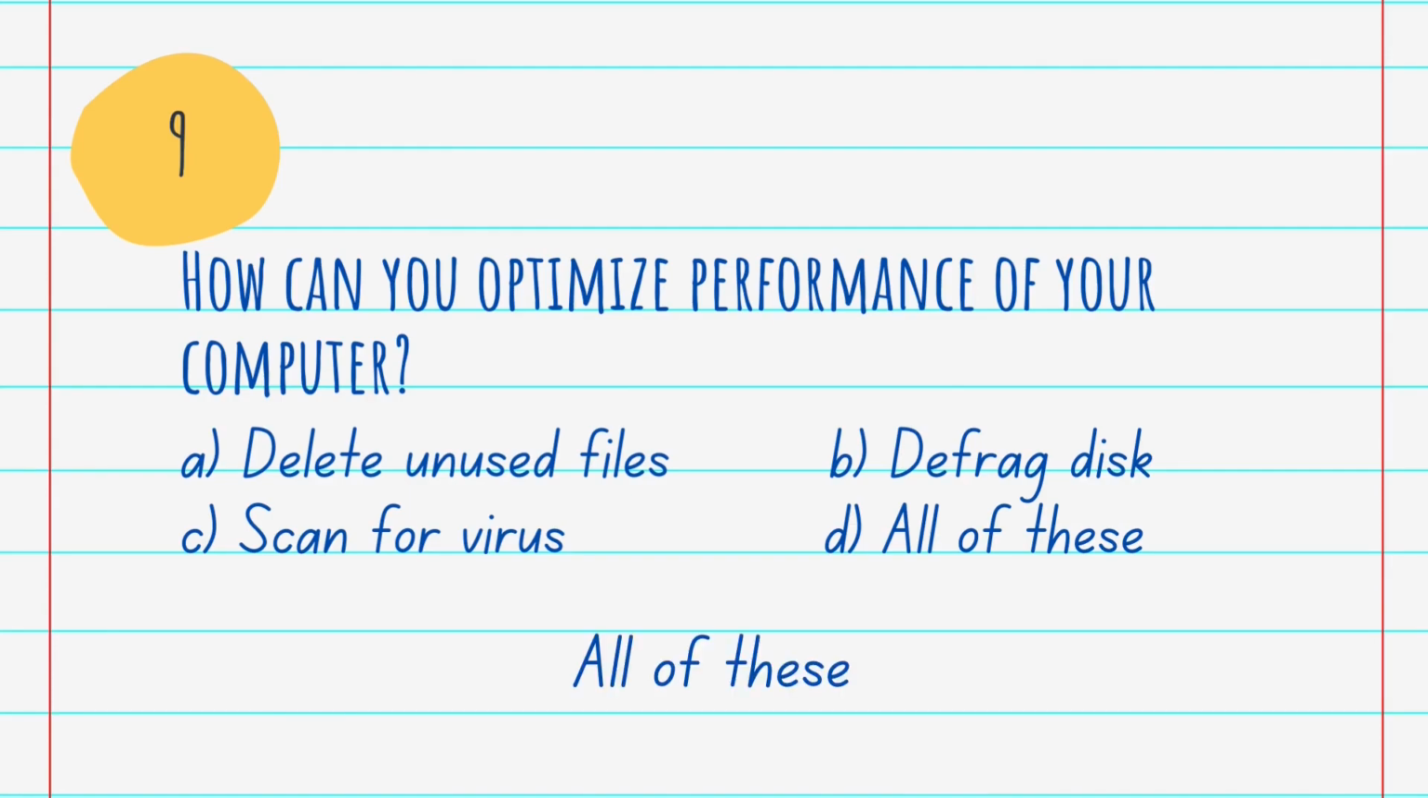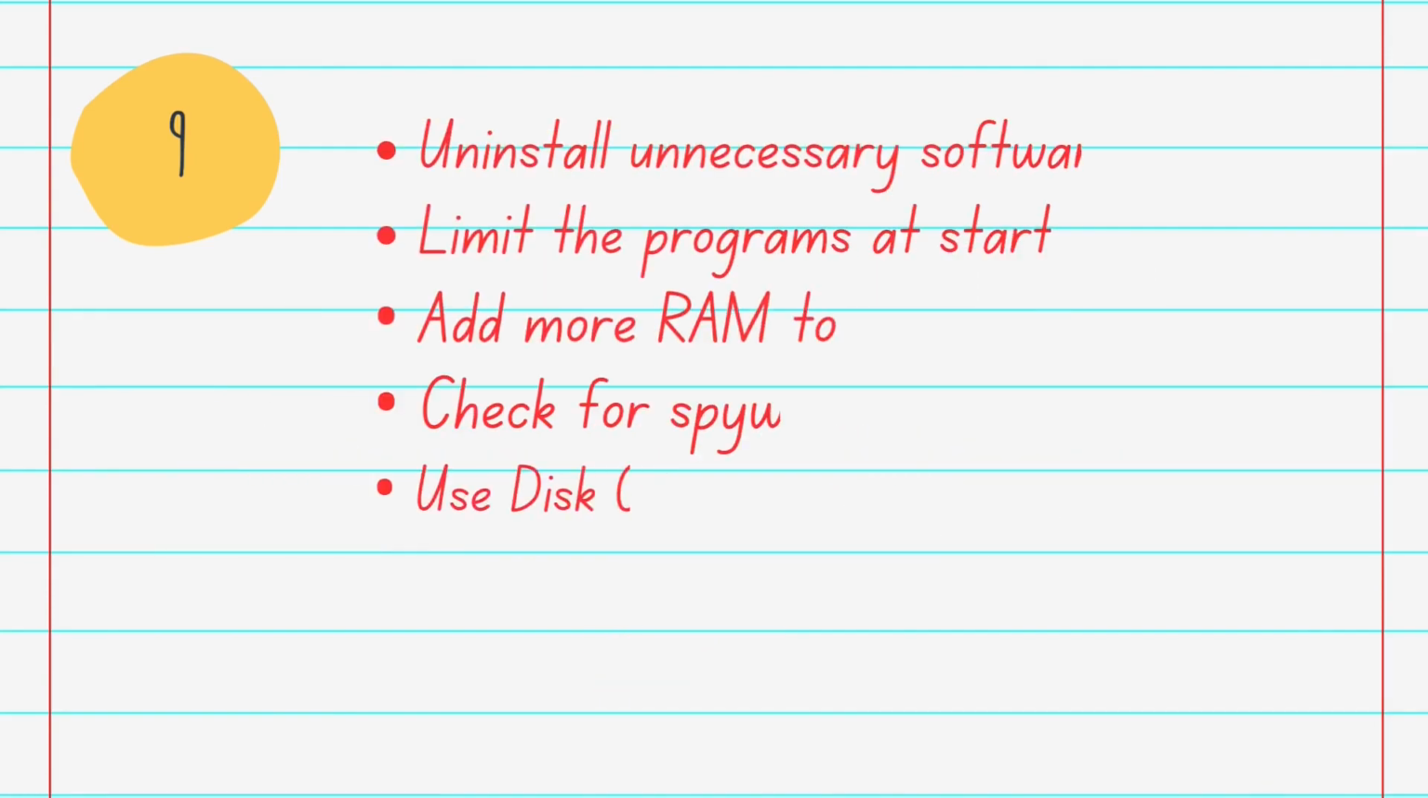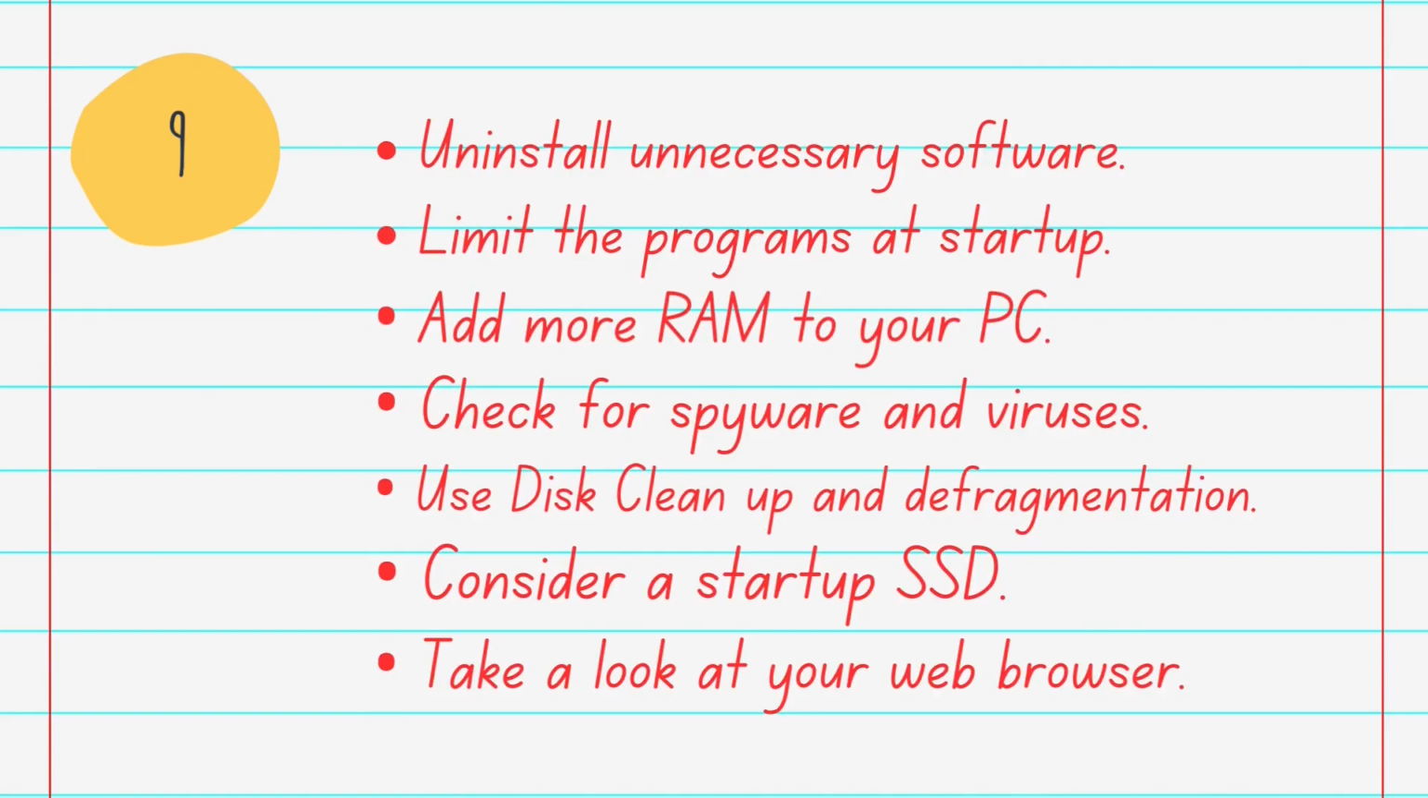And the answer is D, all of these. You can optimize the performance of your computer by uninstalling unnecessary software, limiting the programs at startup, adding more RAM to your PC, checking for spyware and viruses, using disk cleanup and defragmentation, considering a startup SSD, and taking a look at your web browser.